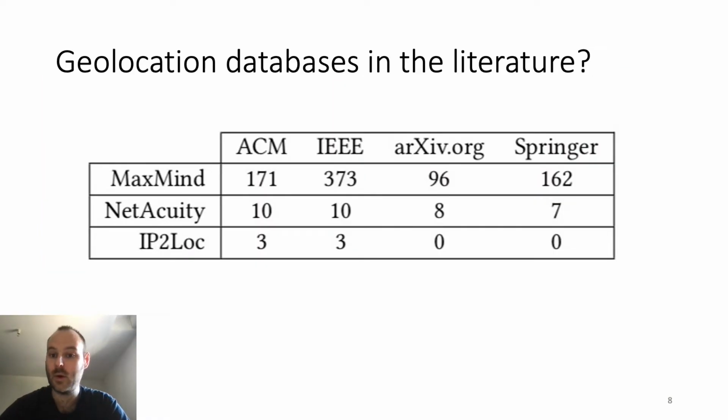So you may ask, why MaxMine? After all, there are multiple commercial geolocation databases. We performed a semi-automatic literature search in order to have an idea of which database was the most used. The result is pretty clear. MaxMine is by far the most used database in the scientific literature.